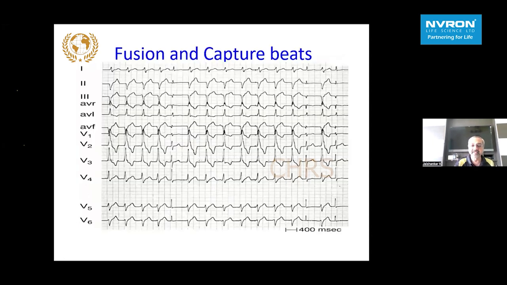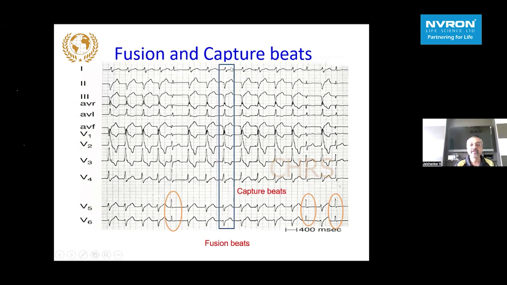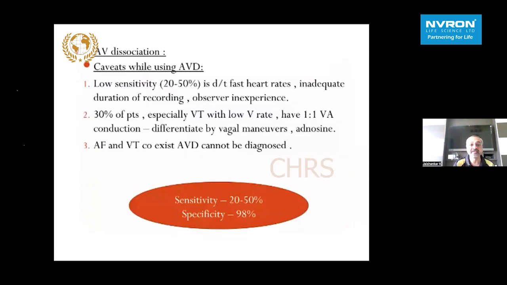So another example of a broad complex tachycardia going on, and we can see capture beats in between like this, at the beginning and the end of the tracing, and a fusion beat which is intermediate between the sinus rhythm and the broad complex tachycardia beat. So fusion and capture, if it is there all the time, it is going to be a VT, even if the QRS is not too broad, as shown in this case.